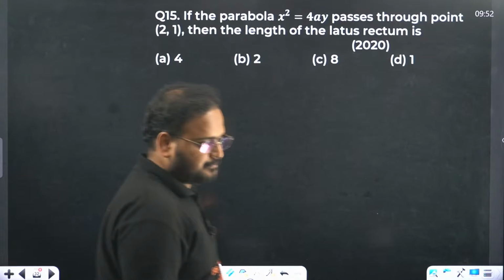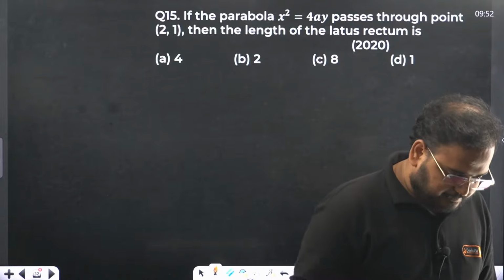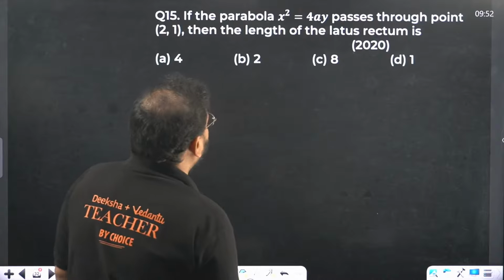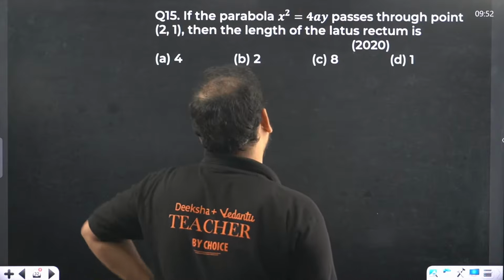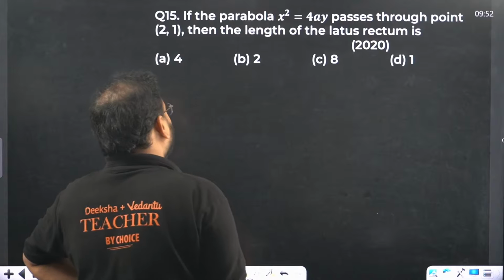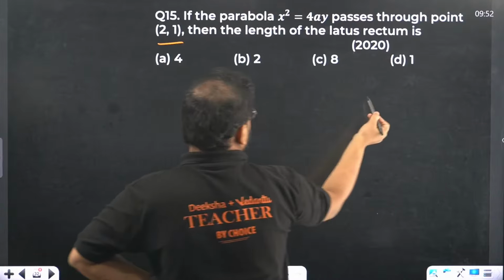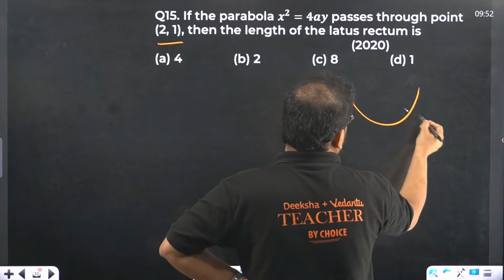15th one. If the parabola x square equals to 4ay passes through the point 2, 1, then the length of the lattice rectum is what? Okay, parabola passes through the point 2, 1. Then this is the parabola, sir, passing through the point 2, 1.